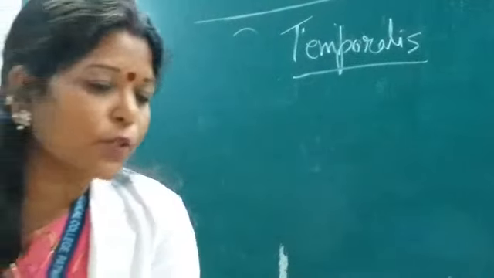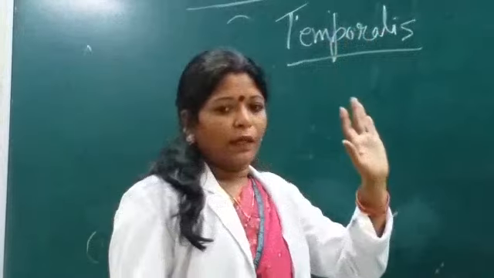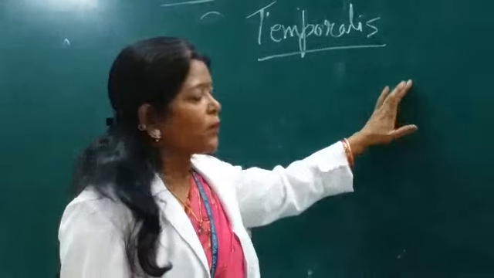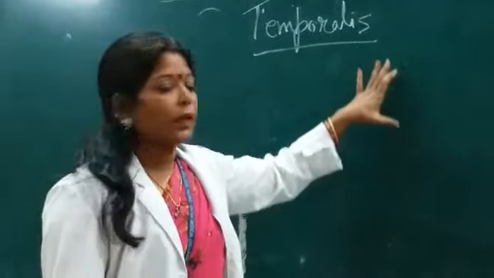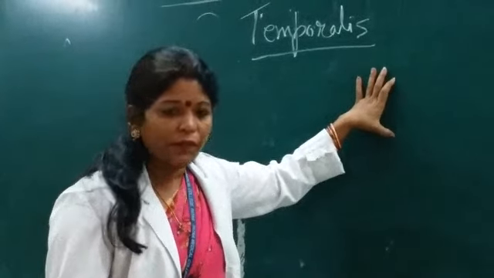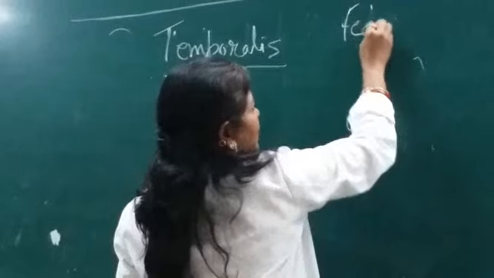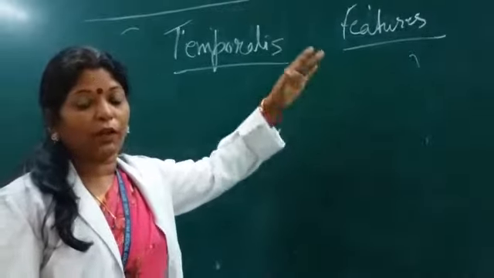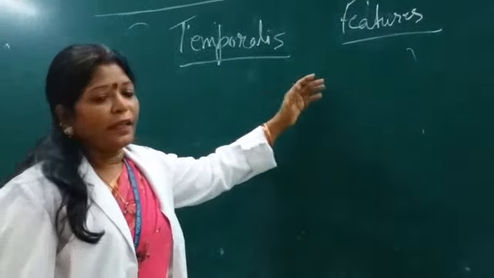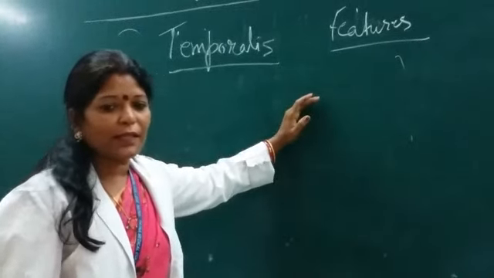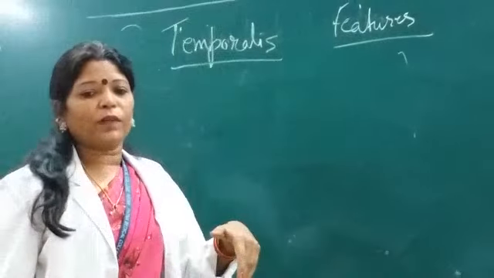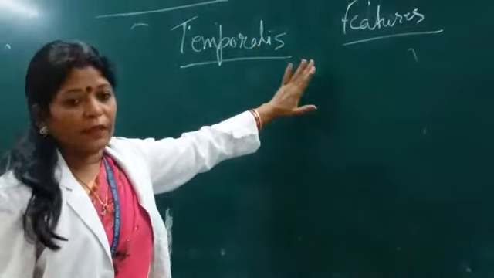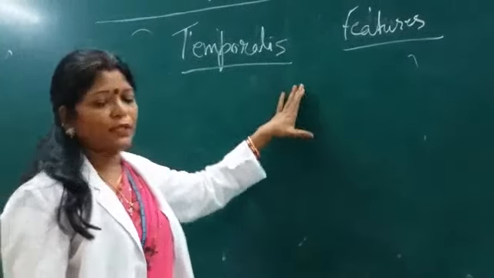Before going in detail of the individual muscle of mastication, you should know about the certain characteristic features of this group. What are those features of these muscles of mastication? Just like when you have done the dissection on the hamstring group of muscles at the back of the thigh, there are certain features of that group of muscles originating from the hip bone, inserted over any one bone of the leg, supplied by the common nerve supply. Here also there are certain important features of these muscles of mastication.